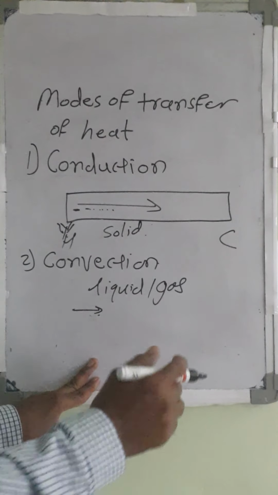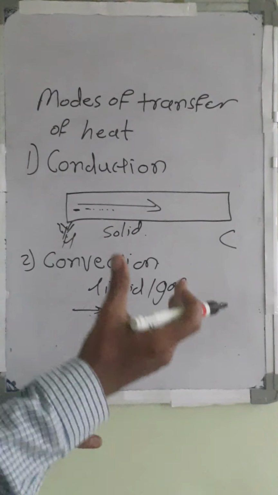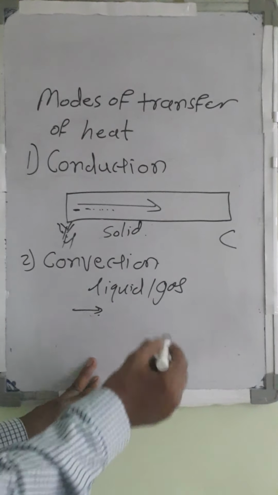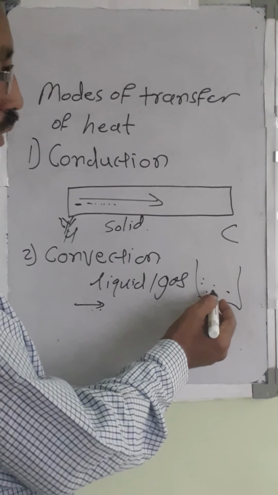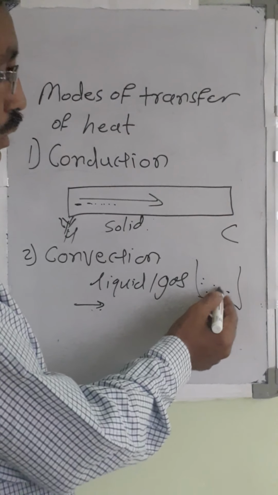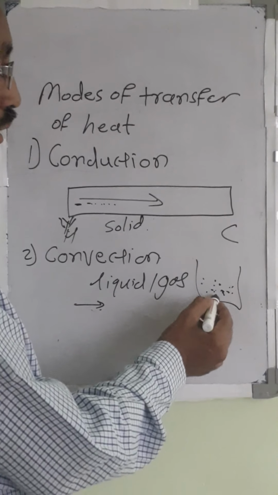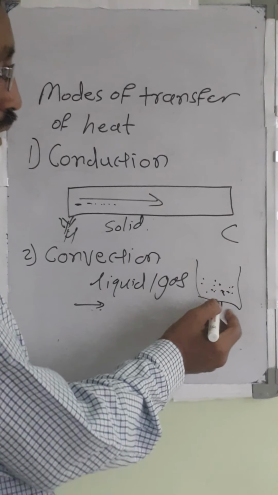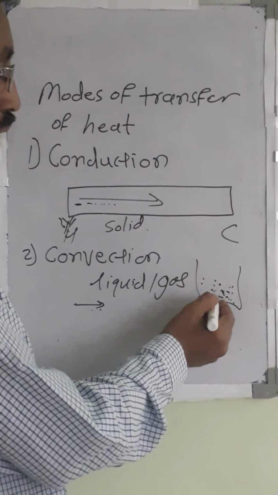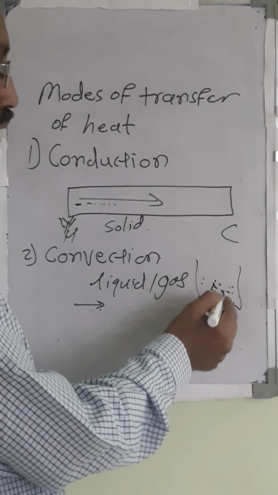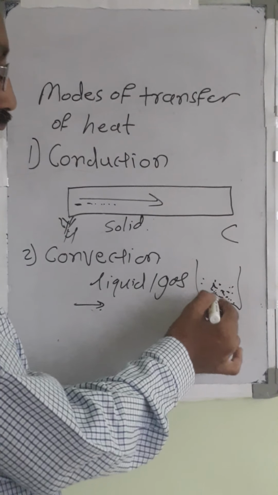For example, when we heat water, whenever cold water is kept in a pot and you supply heat, after some time the water molecules absorb the heat and go to the upper side, and the water molecules that have less heat come down.